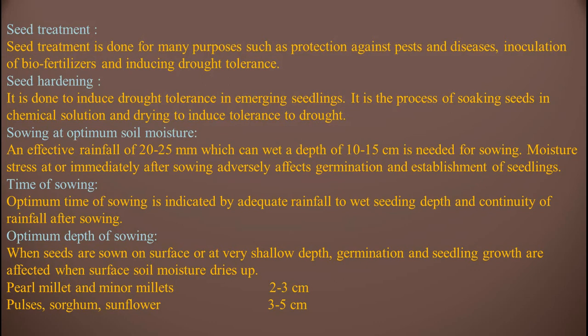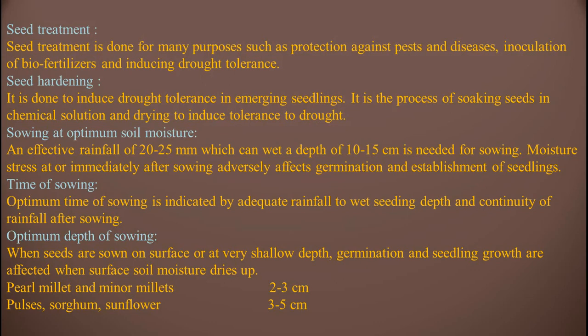Sowing at optimum soil moisture. An effective rainfall of 20 to 25 millimeters, which can wet a depth of 10 to 15 centimeters, is needed for sowing. Moisture stress at or immediately after sowing adversely affects germination and establishment of seedlings.